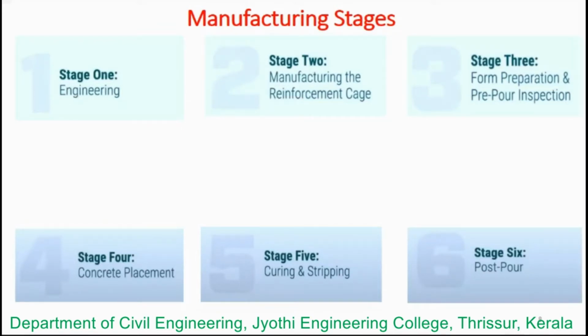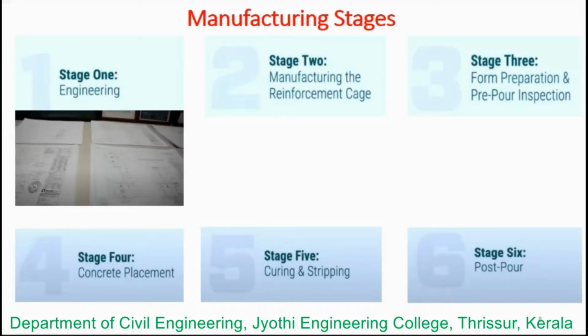The process always starts with engineering. Every product is engineered or designed by using the latest tools, and design drawings are created by using the 3D computer aided design process. Once the design drawings are approved, they are sent to the factory floor and used to mark the production stage.